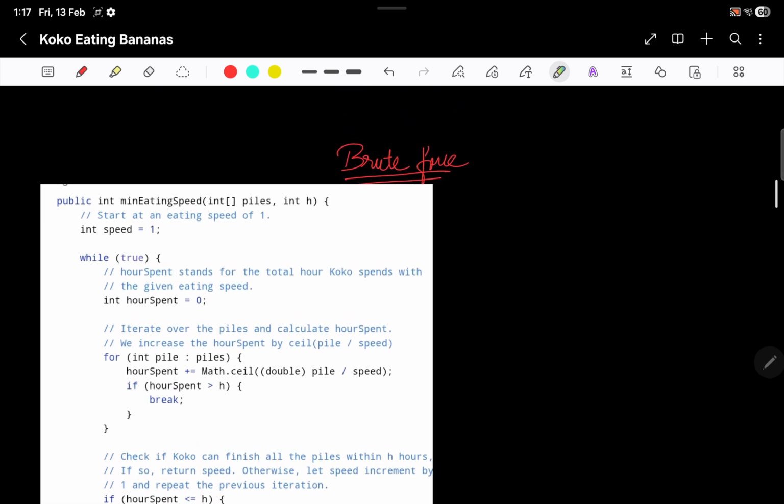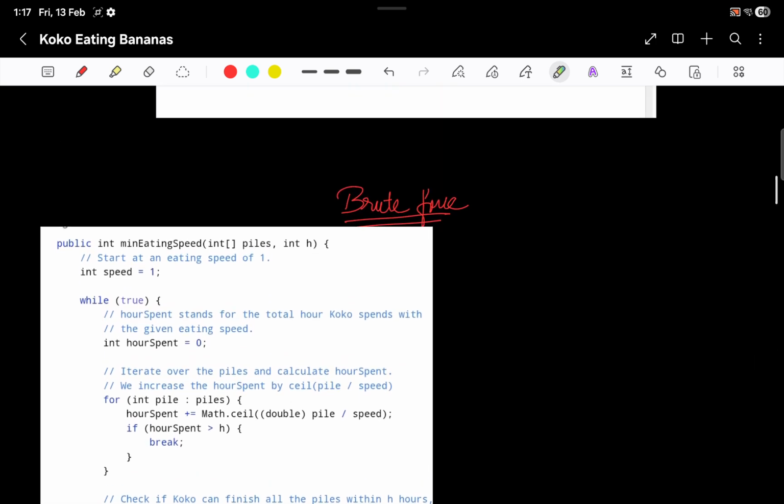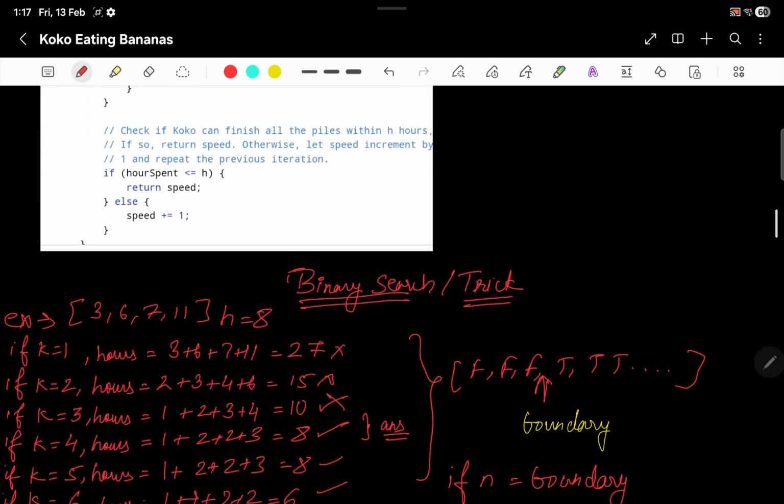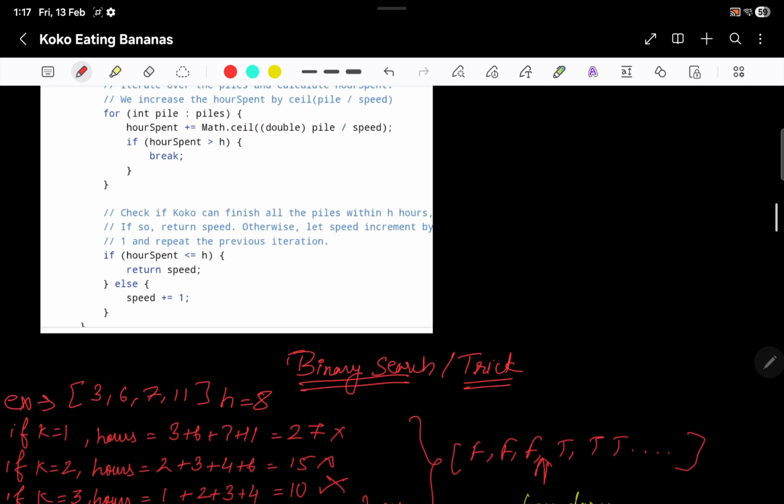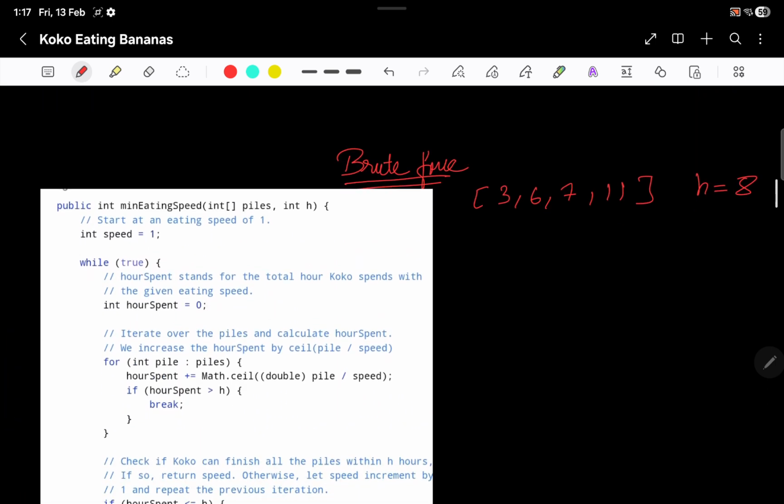So going straight to the brute force approach. Let's say Koko has some piles of bananas available to her, for example 3, 6, 7, 11, and h is given as 8, right? Koko wants to eat all the bananas, but she has to decide at what speed.